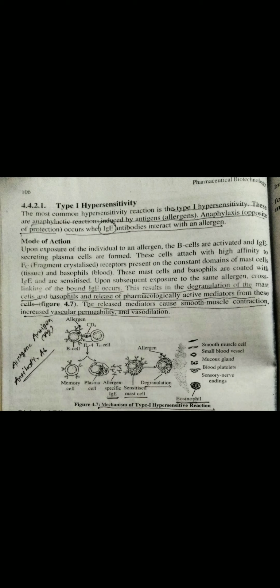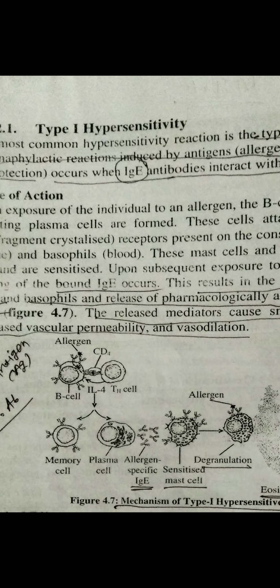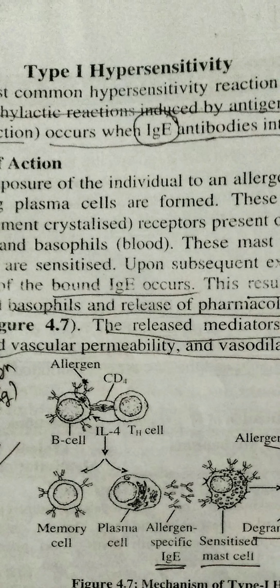Now here vasodilation means that the vessels are dilating, increasing in size, and due to that increase in size the inflammation is leading in the hypersensitivity reaction. So this is the diagrammatic representation of type 1 hypersensitivity reaction, in which we are seeing that when the allergen binds to the B cell, it leads to conversion into the helper cell.